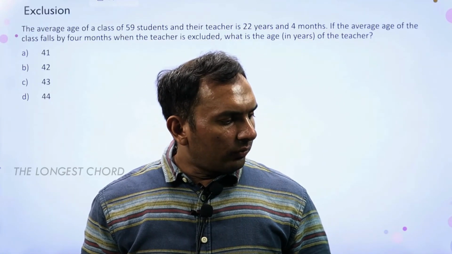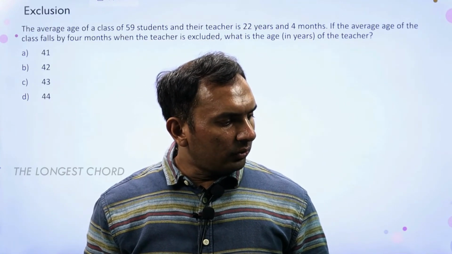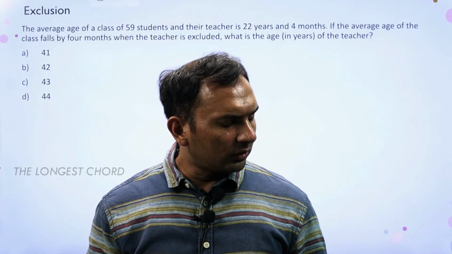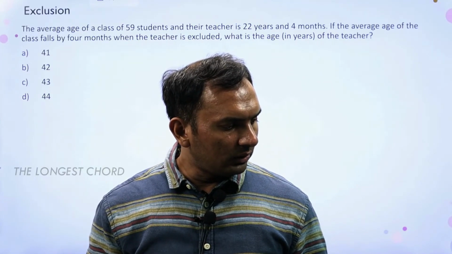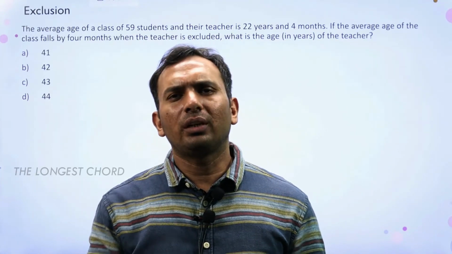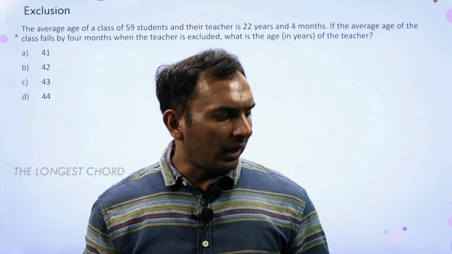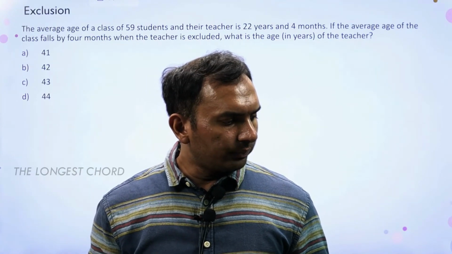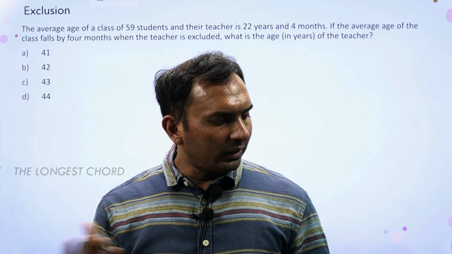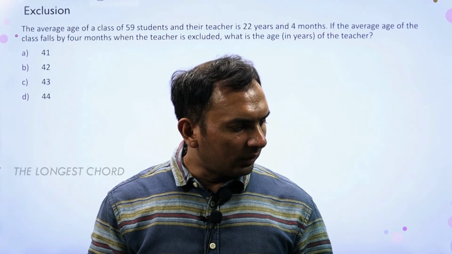The average age of a class of 59 students and a teacher is 22 years and 4 months. If the average age of the class falls by 4 months when the teacher is excluded, what is the age of the teacher? So we can exclude the teacher and the average will be 22 years. Now if we include, it will increase by 4 months.